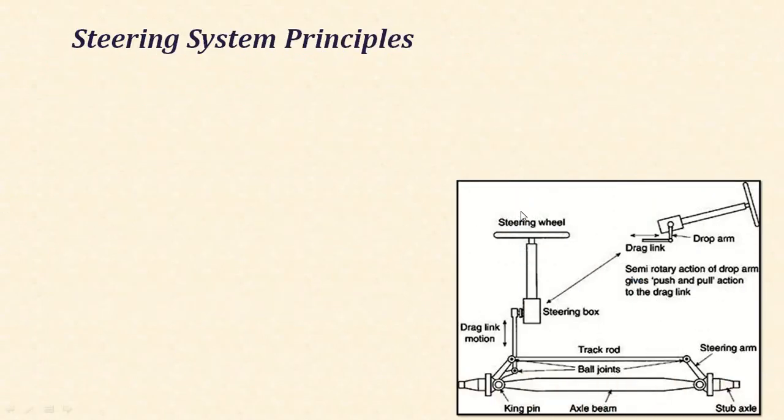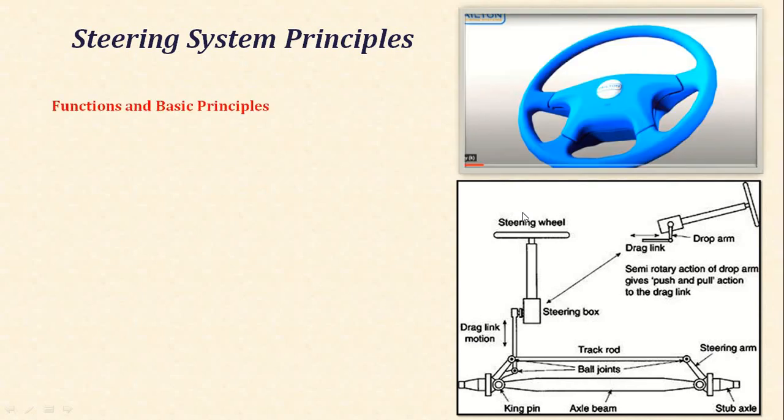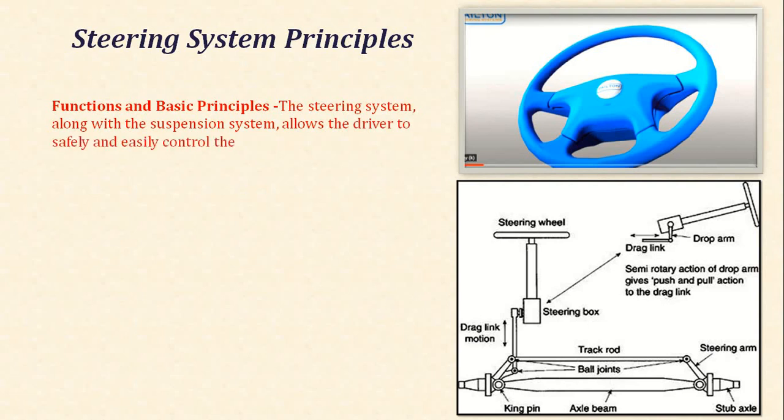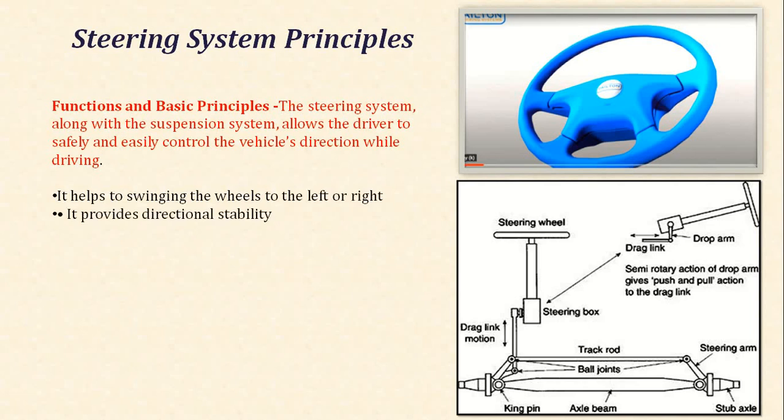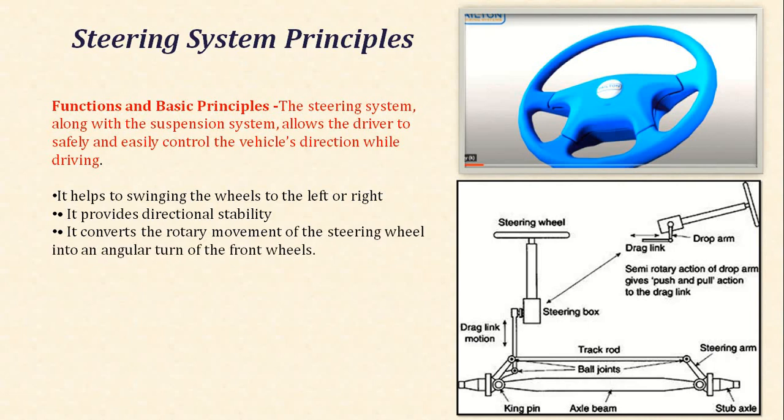Now we can see the steering principle. The function and basic principle of the steering system is that, along with the suspension system, it allows the driver to safely and easily control the vehicle's direction while driving. It helps in swinging the wheels to the left or right. It provides directional stability.